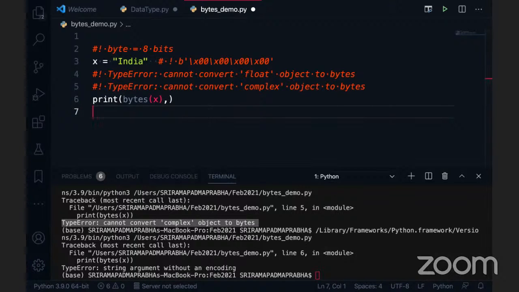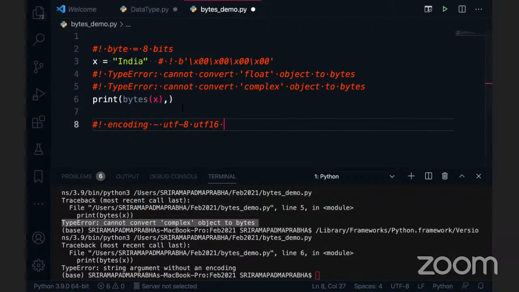I want to make it an encoding. Encoding techniques are there, right? There are a lot of encoding techniques. So the encoding is UTF-8. I think you know about this. UTF-8 or UTF-16 and UTF-32 and ISO standards. I think there are more than 100 encoding techniques, but we actually use UTF-8, UTF-16 and so on. But how to specify this one?